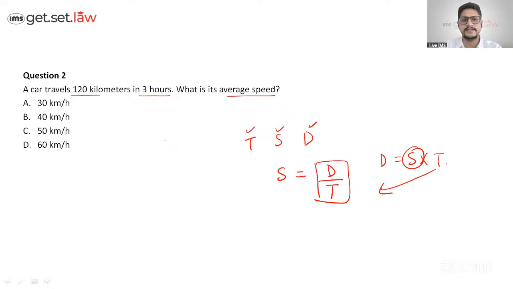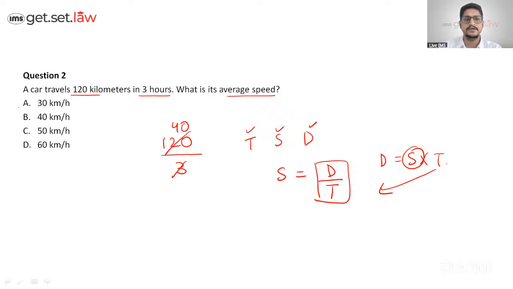So what is the total distance? It is 120, and this is not even coming from the formula. You can easily do it. Like you all friends are traveling in a car, you covered, let's say, 100 kilometers, and that 100 kilometers was done in 2 hours. What was the average speed? It's 50, right? So if it's 130 kilometers to be done in 3 hours, what would be the answer? It comes to be 40.